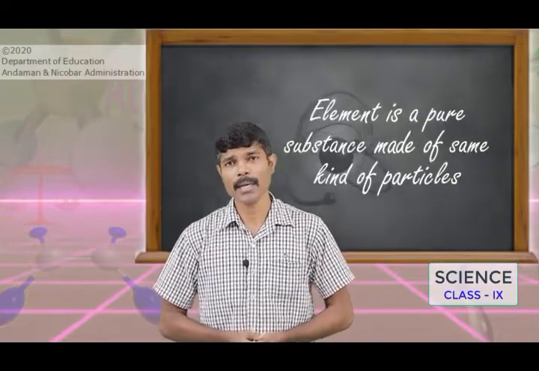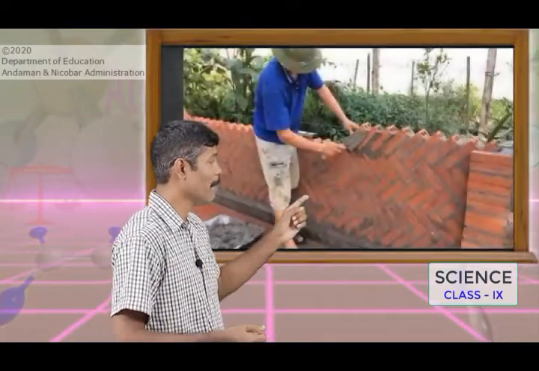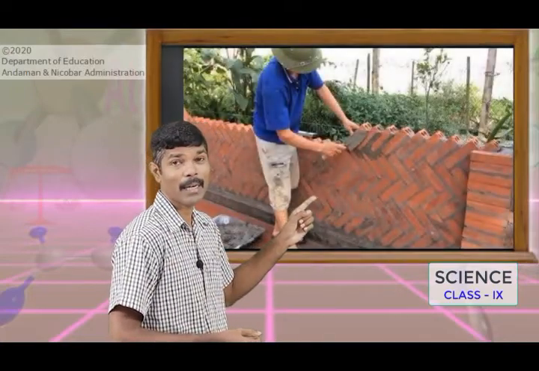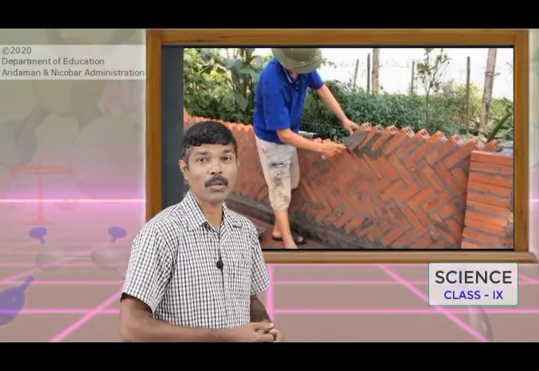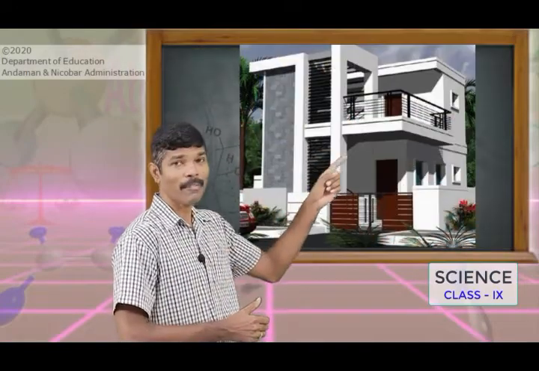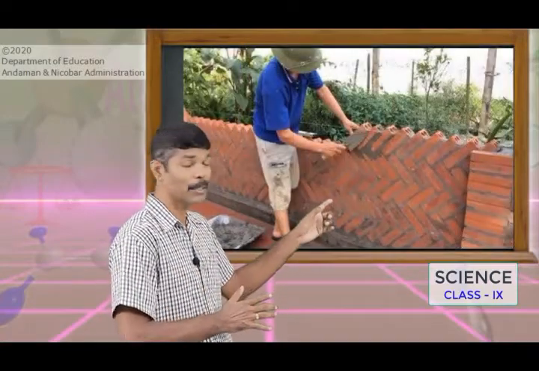Now to understand the atom, we take an example here. Look here, a mason is building a wall. When these walls are combined, we get a room, and several rooms make a building. So the building block of a huge building is the brick the mason has been using.